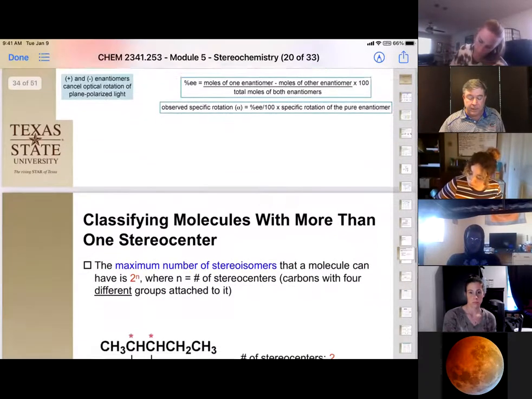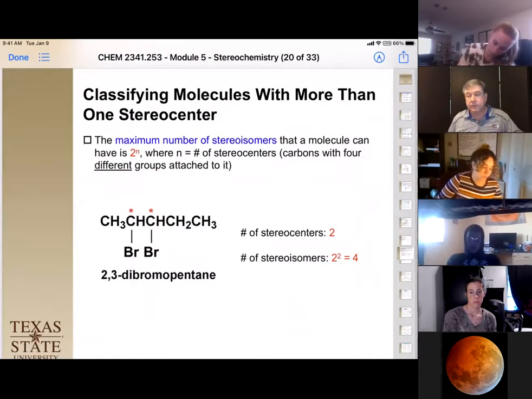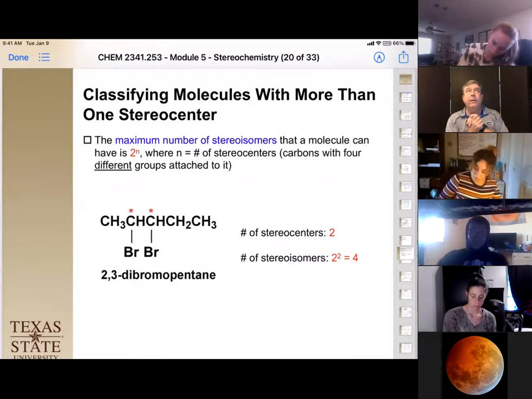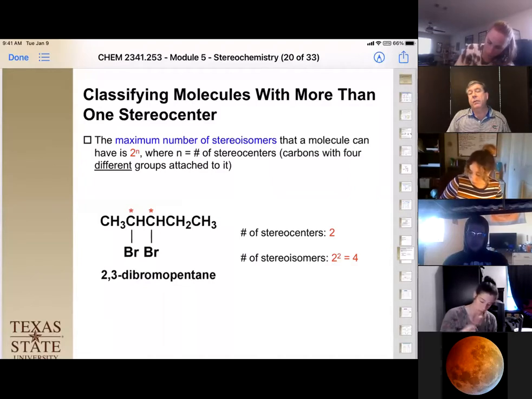All right, take a break, breathe. So that was easy. We had one stereo center. We could identify it. We know how to do R and S. We have 2 different methods, the hand method or the paper method. What if you have more?